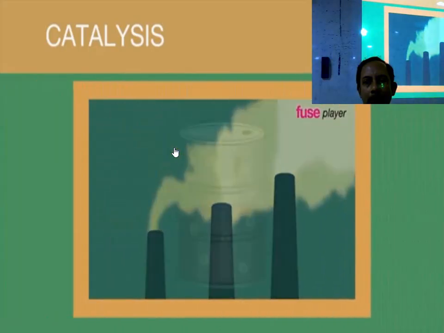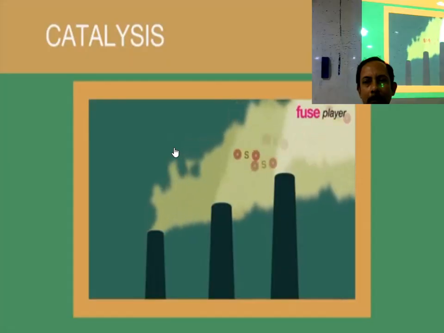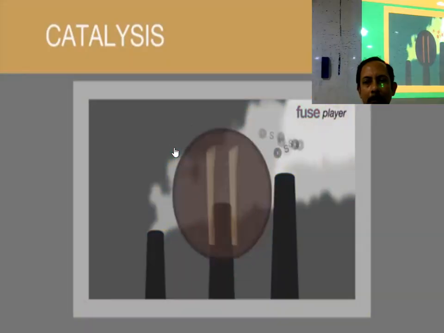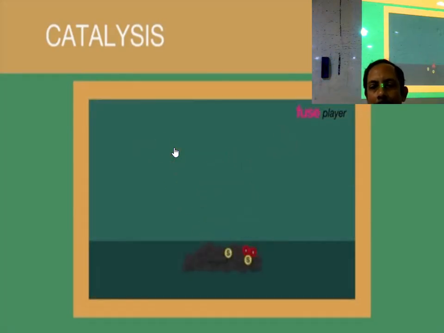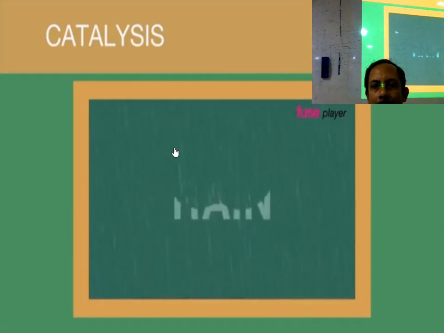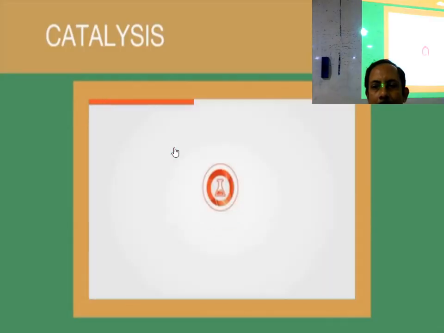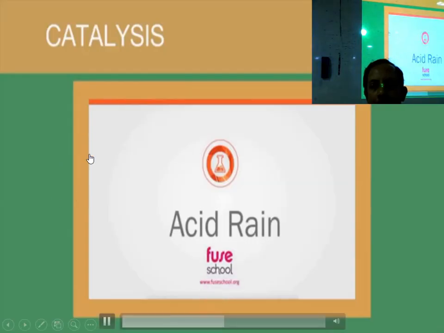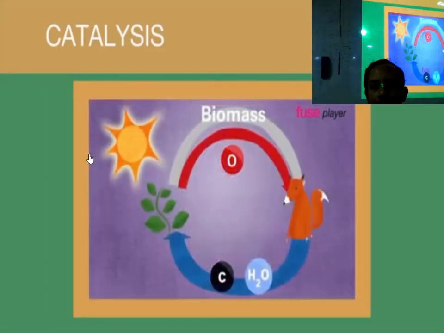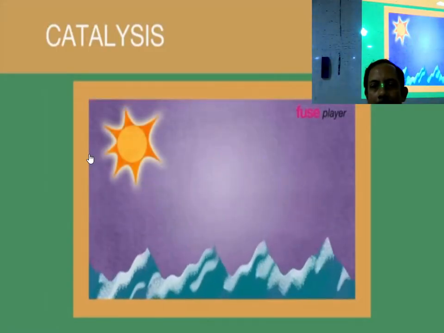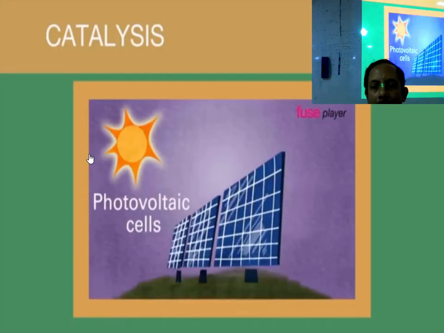In industry, desulfurization of fuels by catalysis is used to reduce atmospheric sulfur. Can you think why this might be important? Pause and continue when ready. The correct answer is that sulphur, which ends up in the atmosphere, can contribute to acid rain. Therefore, better catalysts are being developed to remove sulphur from fuels to prevent atmospheric issues later. In addition, the development of fuel cells is leading to better electrocatalysis. This is to improve the efficiency of the redox reactions that take place in these fuel cells, so that they don't have to be recharged as often.